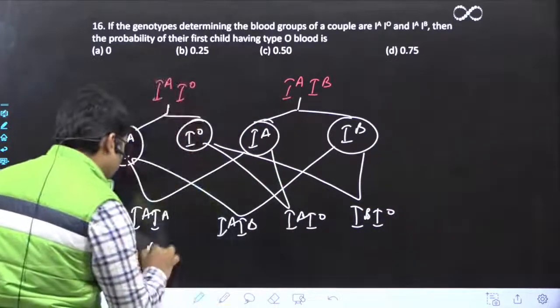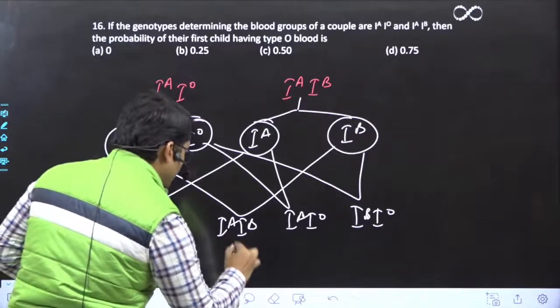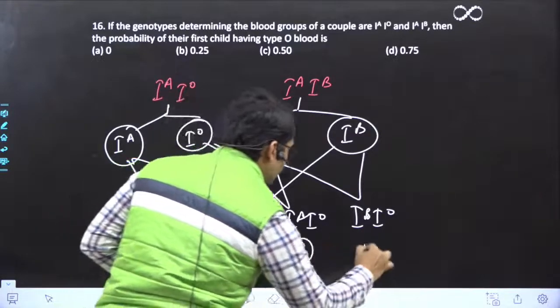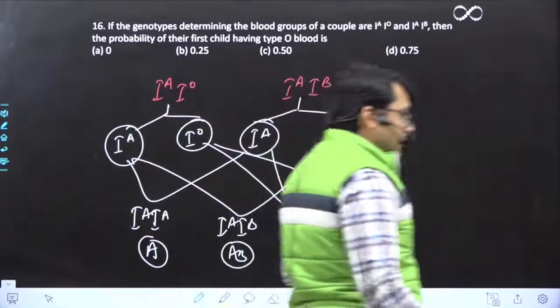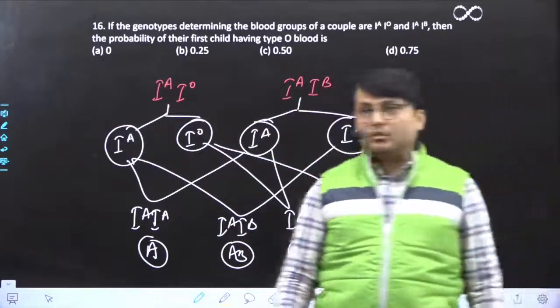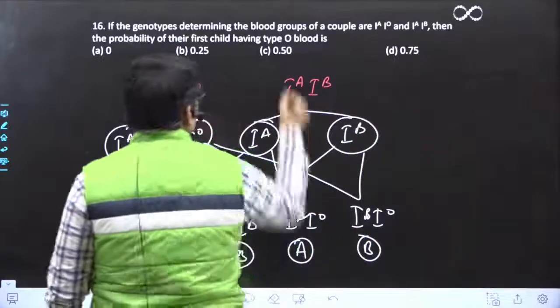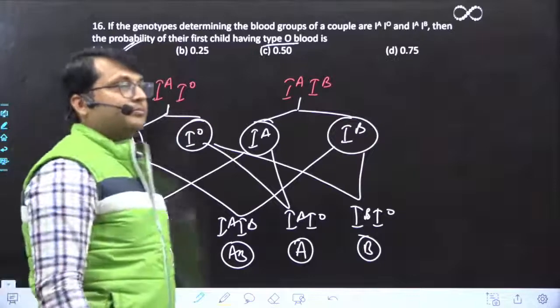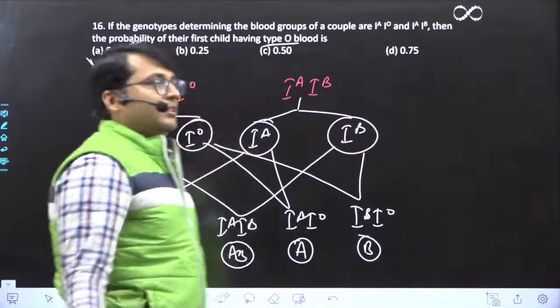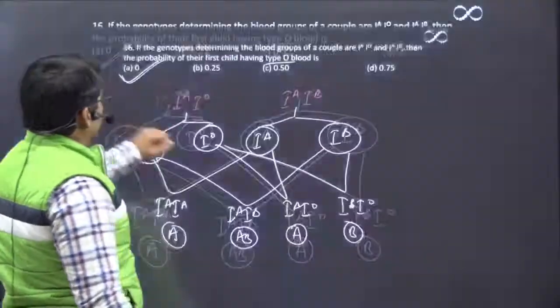ये क्या होगा? A. This will be AB. This is A and this is B, right? So their children can either have A, B or AB blood group. ठीक है? O blood group तो कहीं आ ही नहीं रहा ना, तो probability क्या होगा? 0. Correct? Very good. Directly हो जाएगा. Very good. Okay.